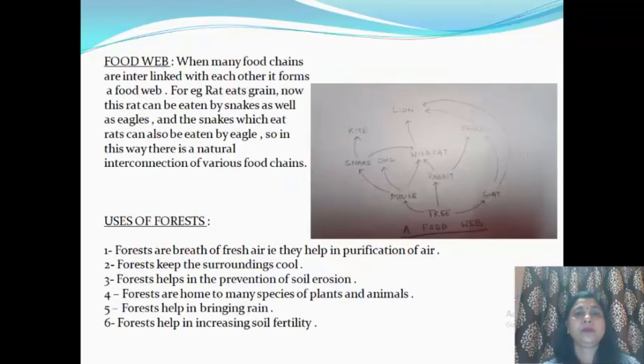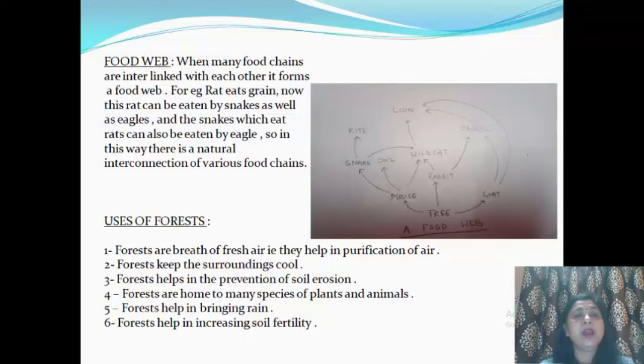Now food web. What is a food web? Web means जाल. जैसे spider web बनाता है, अपना जाल बनाता है. So food web is the web of food. That means in this food web, we know there is not only a single food chain. There are so many food chains and they are interlinked with each other. And when there are many food chains which are interlinked with each other, they form a food web.